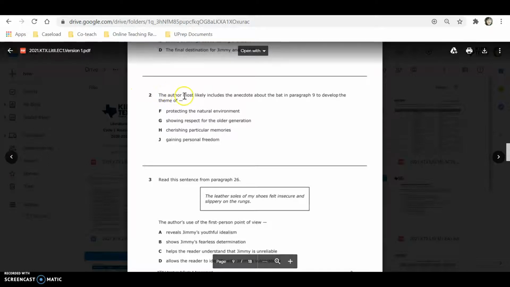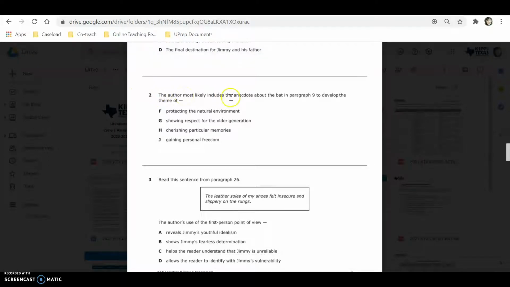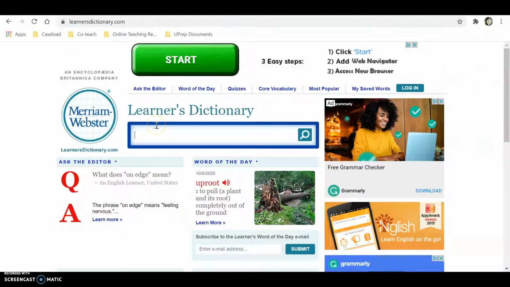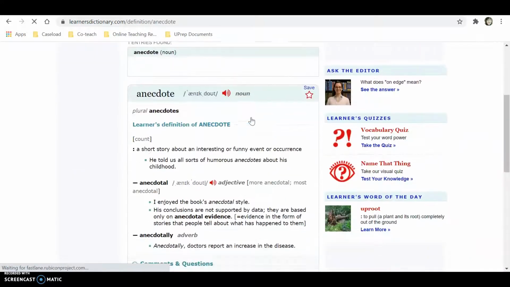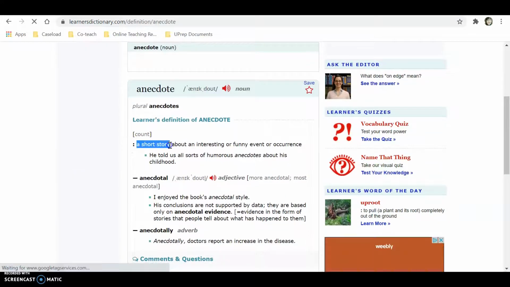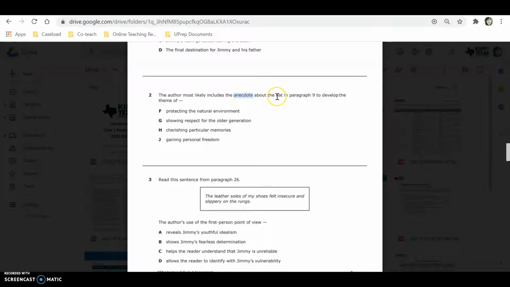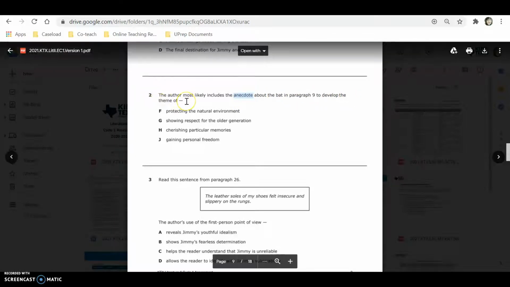Question 2. The author most likely includes the anecdote about the bat in paragraph 9 to develop the theme of... Wait a minute, I don't know what an anecdote is. I better go to the Learner's Dictionary and look that up. Okay, anecdote, let me see, I just typed it in. Anecdote is a short story. Okay, so let's come back. The author most likely includes the short story about the bat in paragraph 9 to develop the theme of...